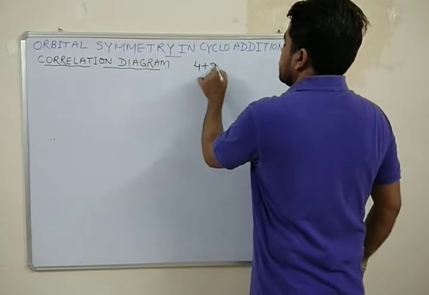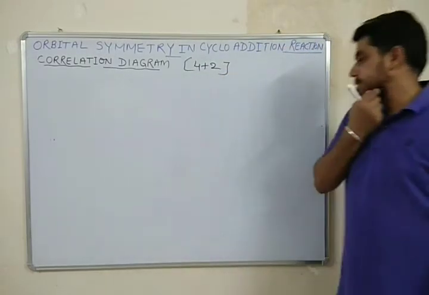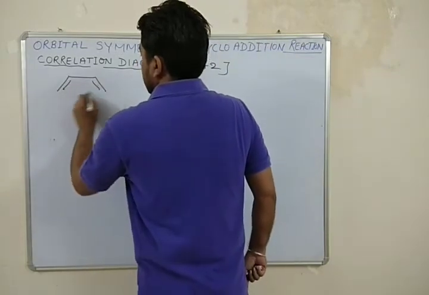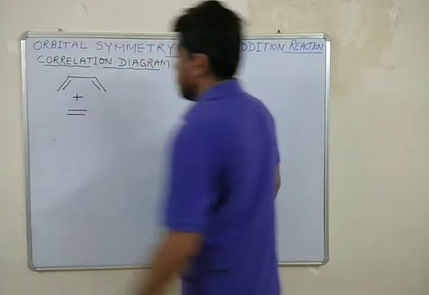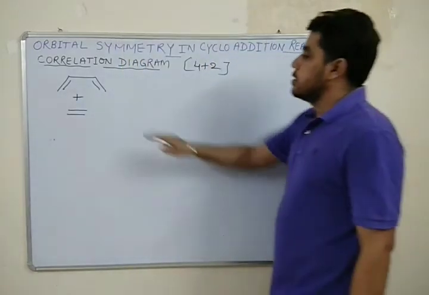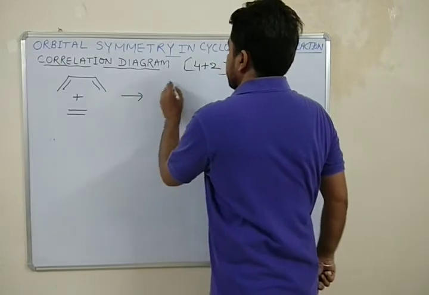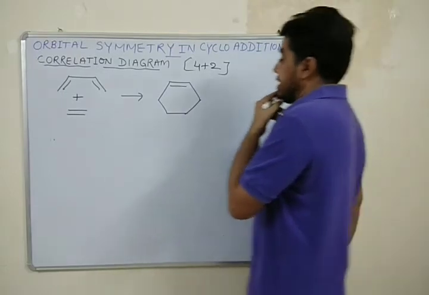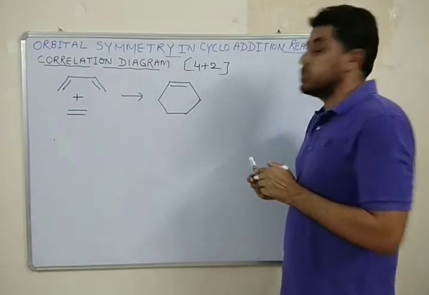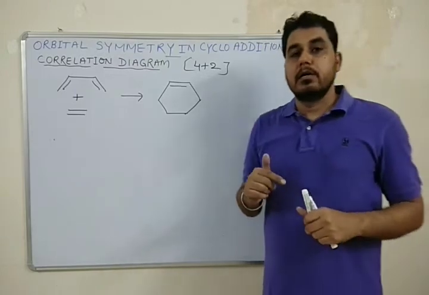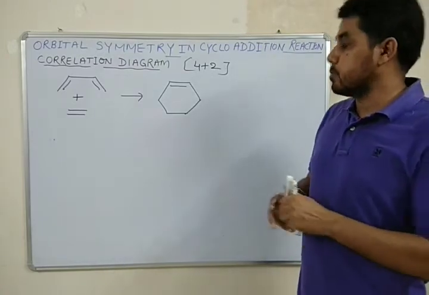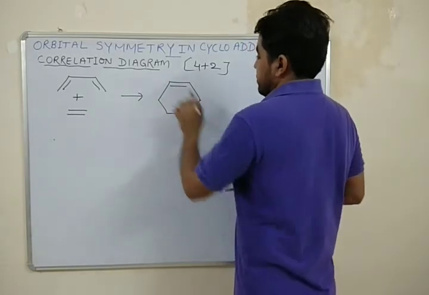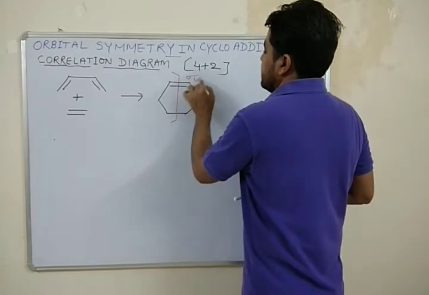4+2 cycloaddition reaction. Here in a 4+2 cycloaddition reaction, one diene adds with a dienophile to form cyclohexene. Now if you try to apply the two symmetry elements, that is the vertical plane of symmetry and the horizontal plane of symmetry, then you will find that here we have only one plane of symmetry, that is sigma V.